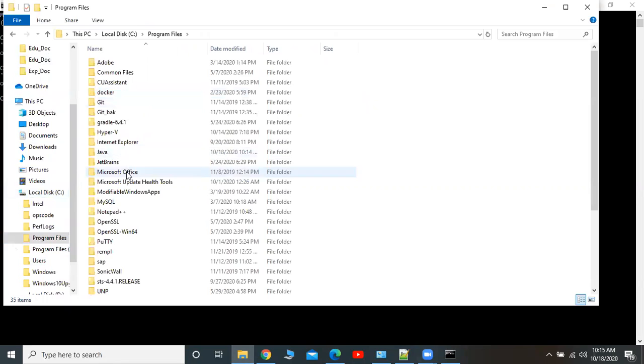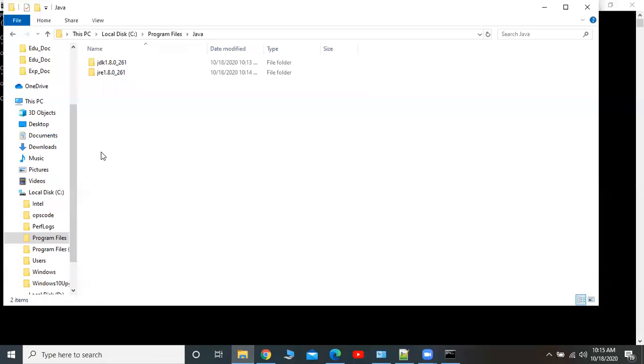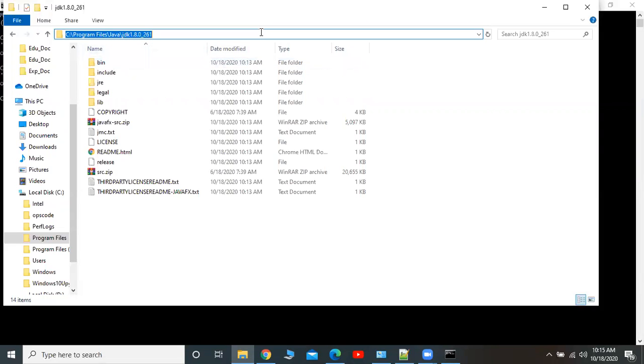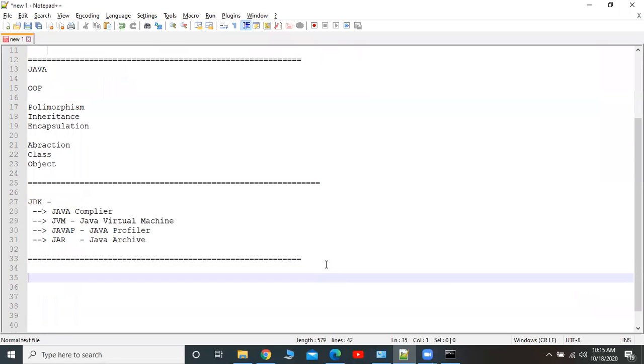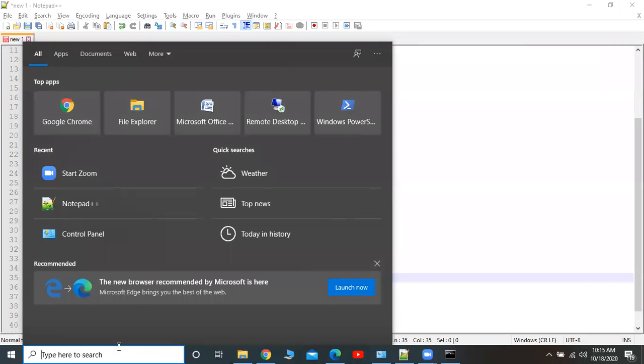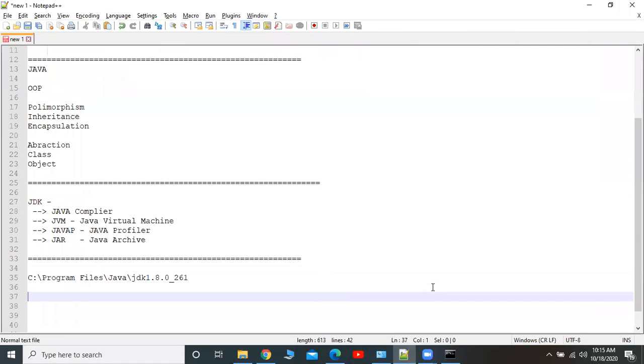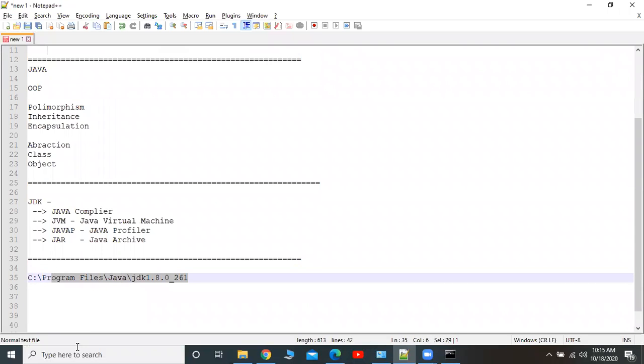Okay, C program files. See here, there is a Java installation folder. Here it is installed. Okay, now I'm going to take copy of this path. This is the path where our Java application, JDK, is installed. Before starting the program, we have to set the class path for this. Okay. So how will you set the class path?